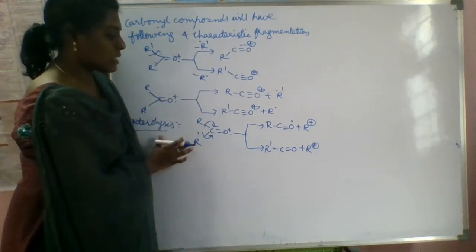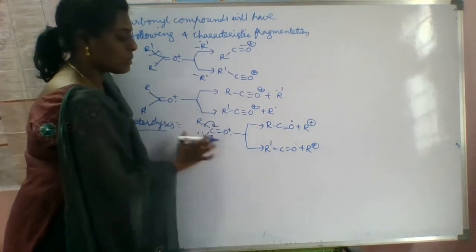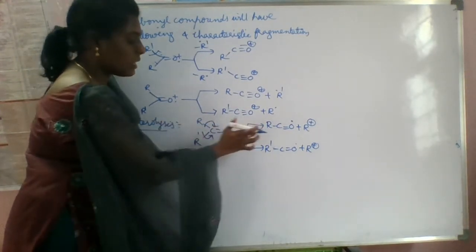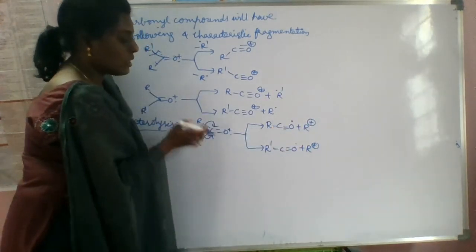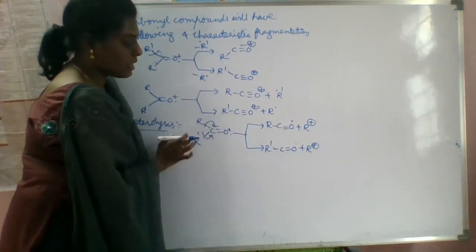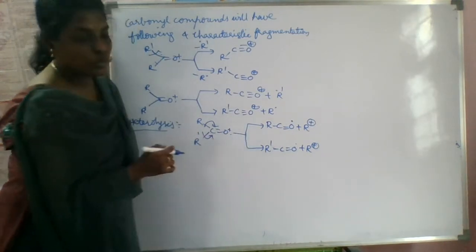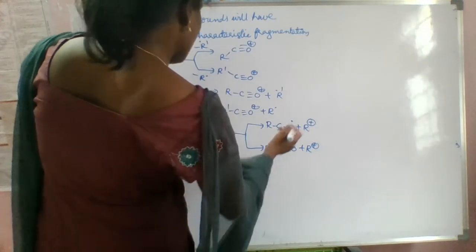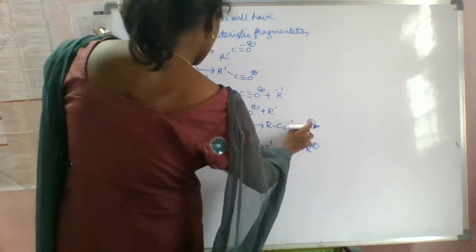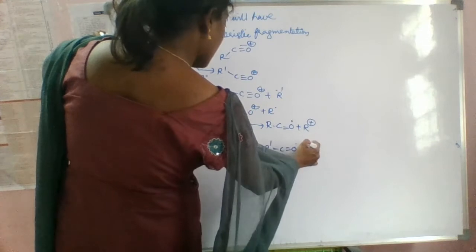This part is eliminated as a radical, and it will give R positive. And if you do heterolysis here, this part is eliminated as a radical, and it will give R1 positive. Okay, right? So like this, it will give R1 here, R plus here, R1 plus.